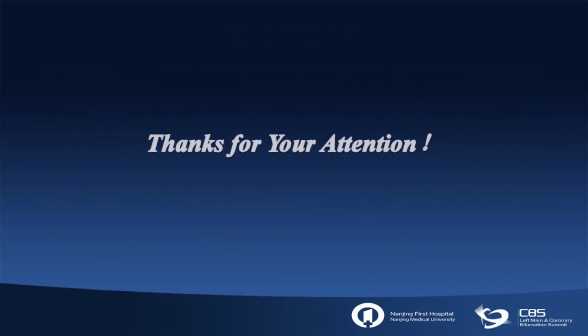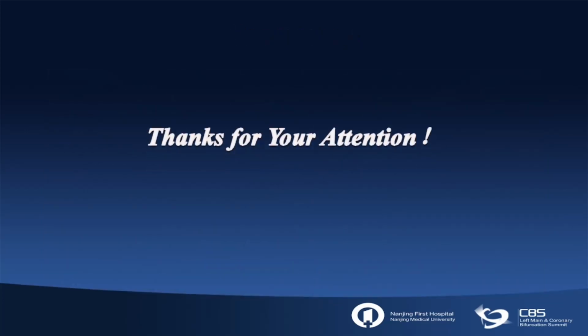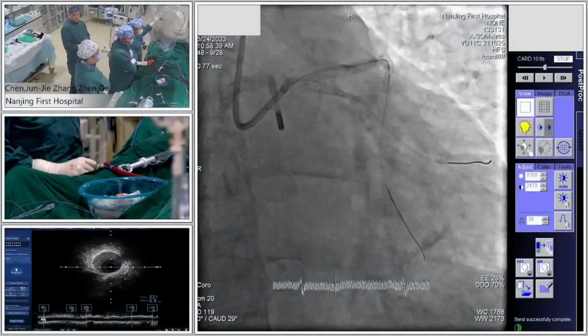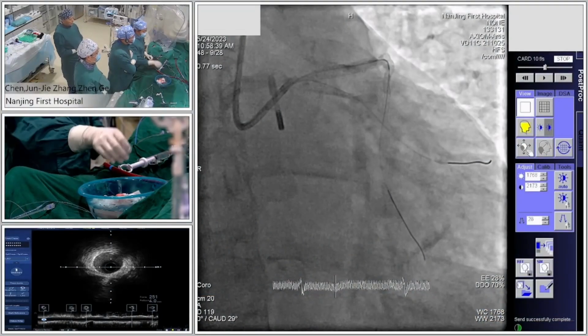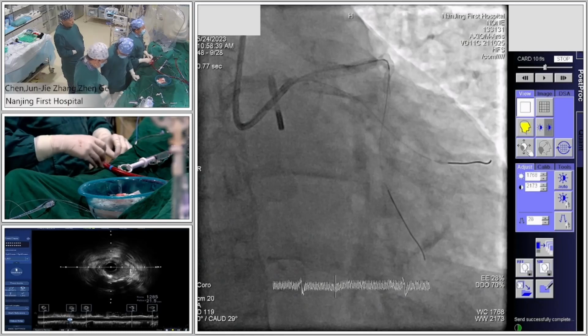Thank you very much for your introduction about the case. So today's primary operator is Dr. Ge Zheng. So Dr. Ge, can you show the baseline angiography today?